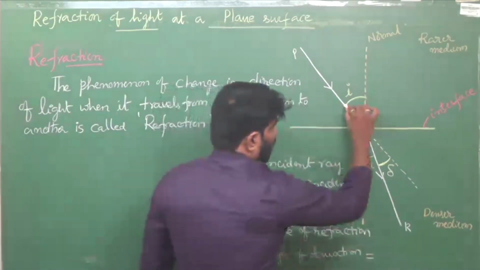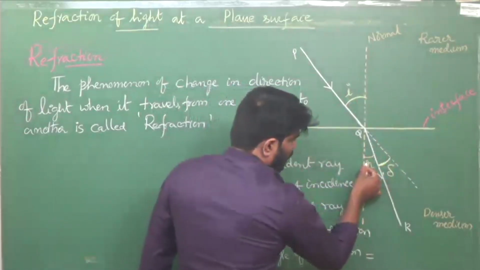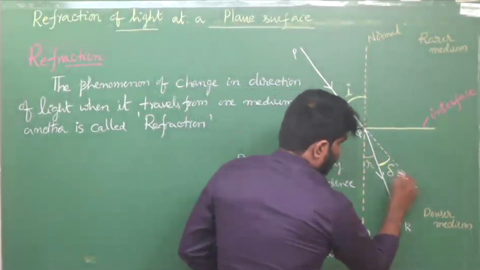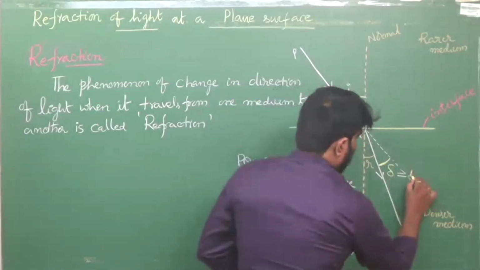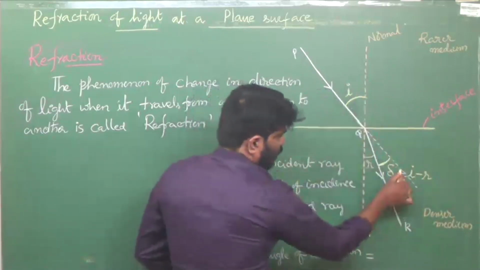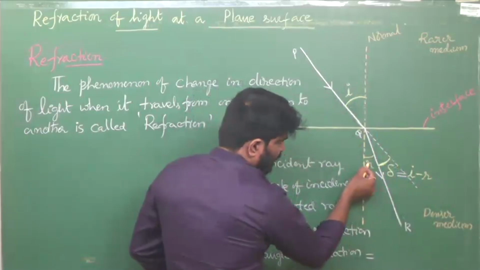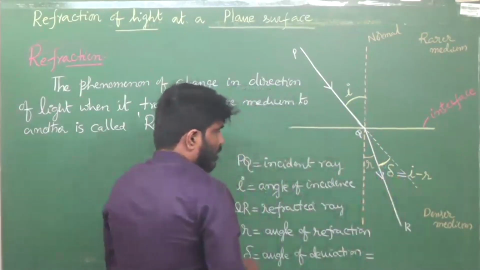See, if this is I, this total angle is also I, but this one is R. That's why this value is I minus R. So the angle of deviation is I minus R.